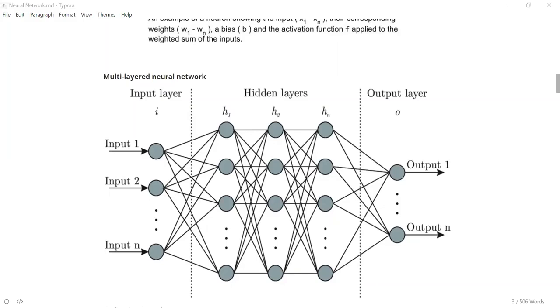Someone is asking, are there any activation functions for the output also, like we have for the hidden layer? For the output there is only one activation function you'll use, which is softmax. For hidden layers, you can use any other kind of activation function: ReLU, sigmoid, tanh, anything. But for the output, you only use softmax. Why do we use only softmax at the output layer? Yeah, we need probability values. That's why we use softmax in the output layer.